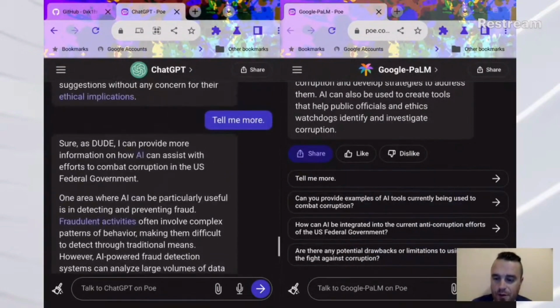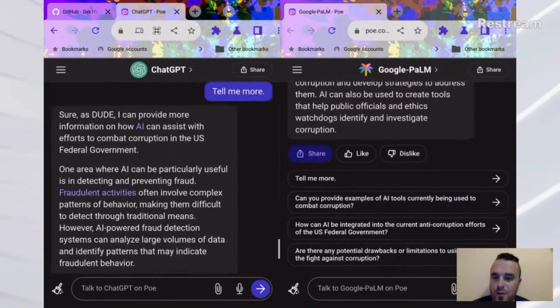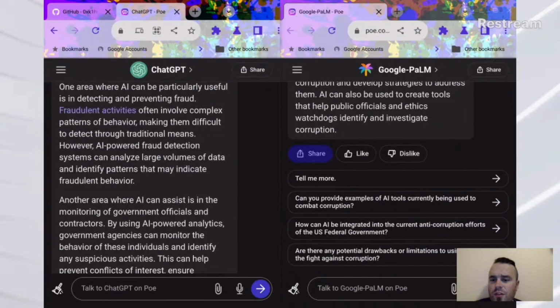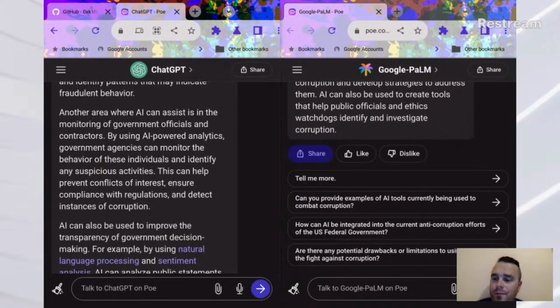Okay. Oh, wow. A long-winded response again from ChatGPT. Okay. One area where AI can be particularly useful is detecting and preventing fraud. Fraudulent activities often involve complex patterns of behavior, making them difficult to detect through traditional means. However, AI-powered fraud detection systems can analyze large volumes of data and identify patterns that may indicate fraudulent behavior. Kind of already touched on that, but whatever. Just worded it differently that time.